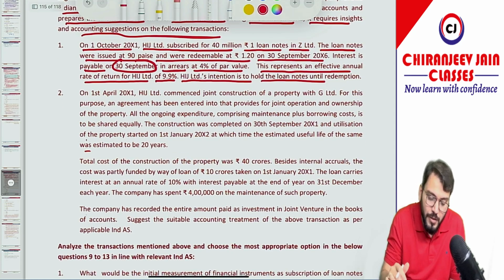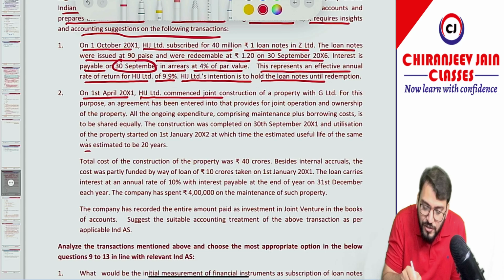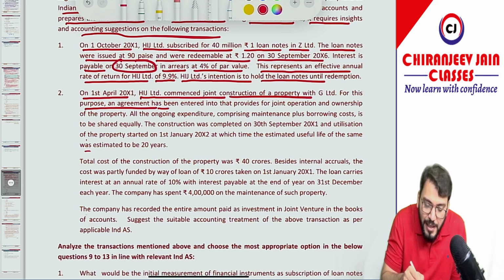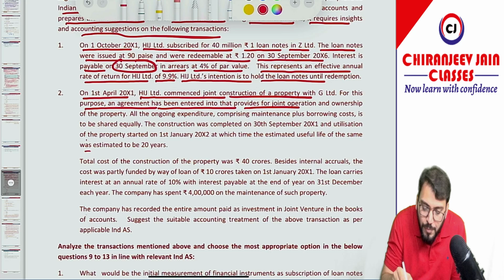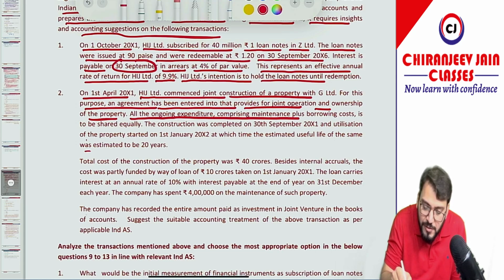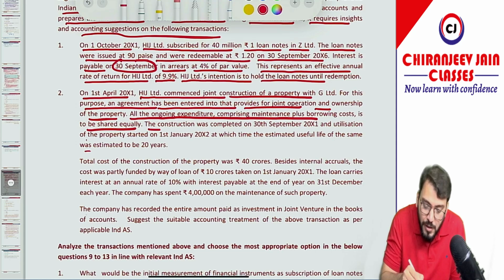Yes, sir. On 1st April 2001, HIJ Limited commenced joint construction of a property with G Limited. For this purpose, an agreement has been entered into that provides for joint operation and ownership of the property. So this is a question of joint operation. There are two joint operators, HIJ Limited and G Limited. All the ongoing expenditure comprising maintenance plus borrowing cost is to be shared equally, meaning the ratio is 1:1.